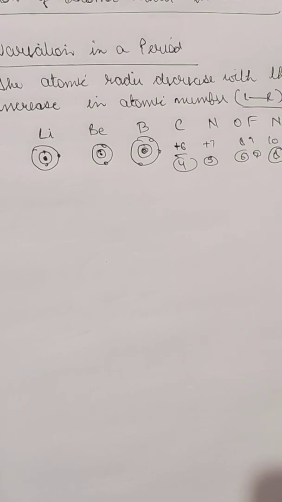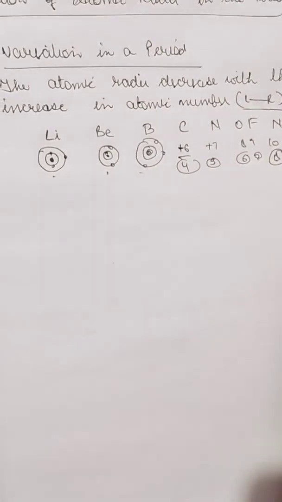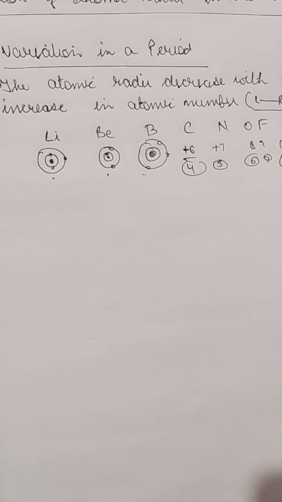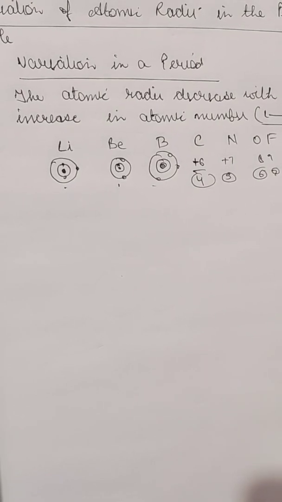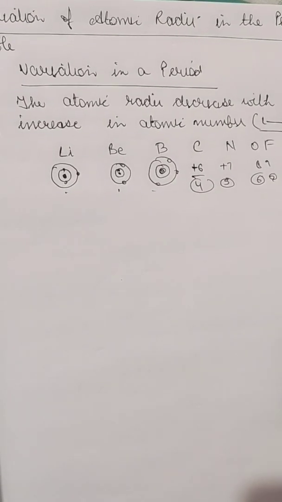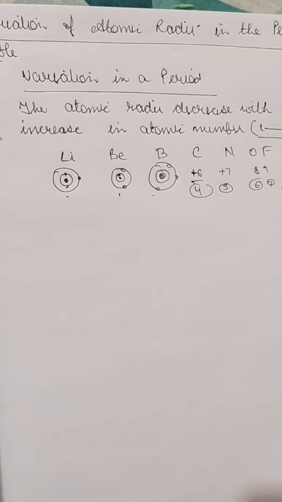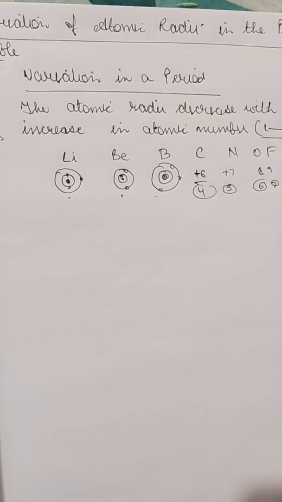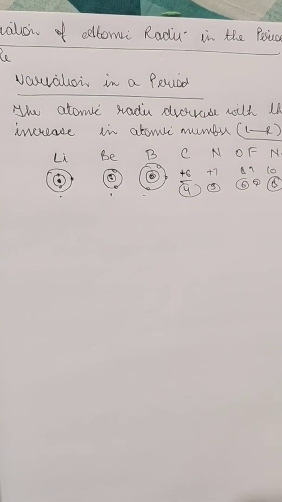So when the electrons are added, they take their place in the same principal shell, which is the second shell. Okay, so here the electrons in the same shell will be attracted by the nucleus. The increase in the nuclear charge is not neutralized by the extra valence electron. As a result, the electrons are pulled closer to the nucleus by the increased effective nuclear charge, and therefore they cause a decrease in the size of the atom. So that's why the atomic size decreases across the period.